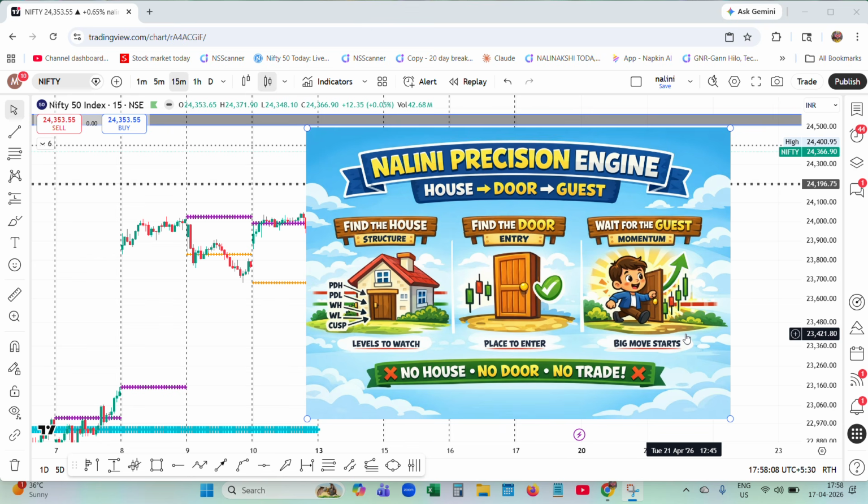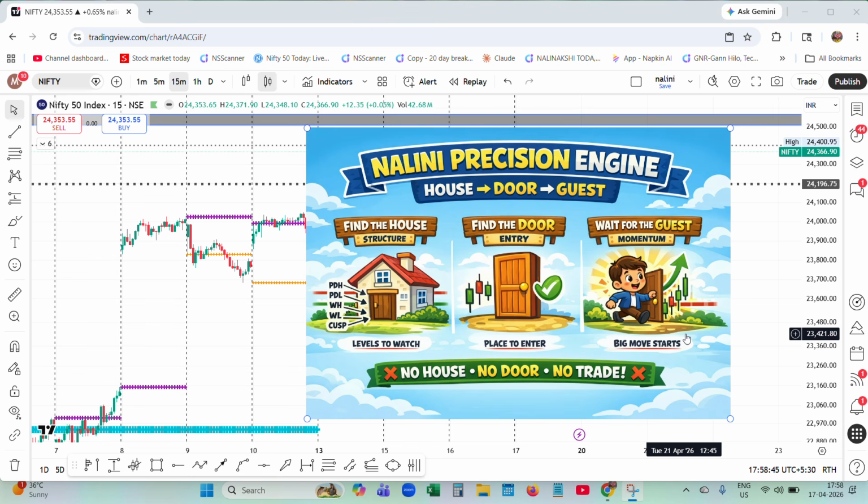Next step is I want an entry, a door, to enter the house. That is the place to enter. That can be done with my Nalini Precision Engine. I'm going to explain it to you in a few minutes. And next, third step is wait for the guest. Momentum. Then only I will take the trade. If there is no house, no door, no trade.